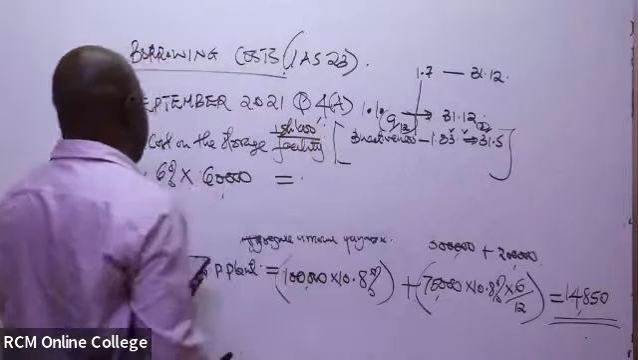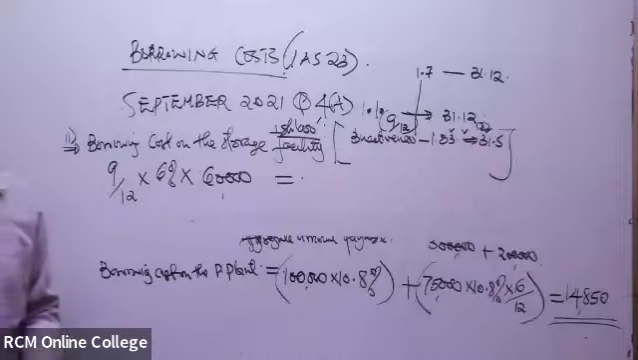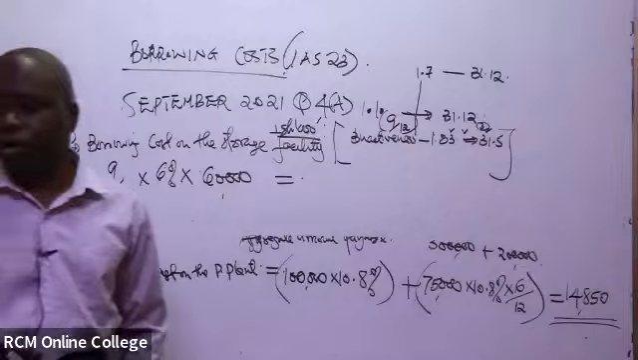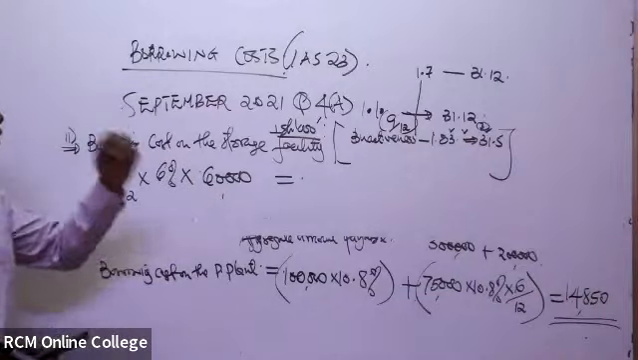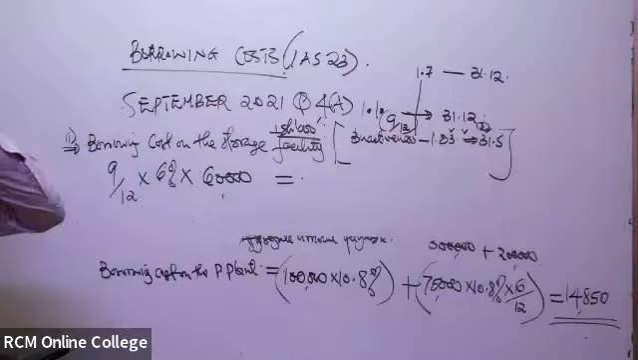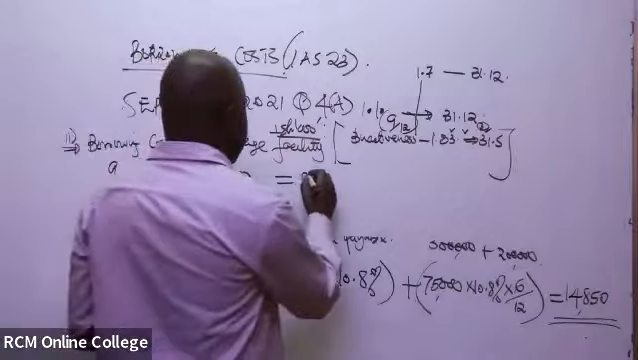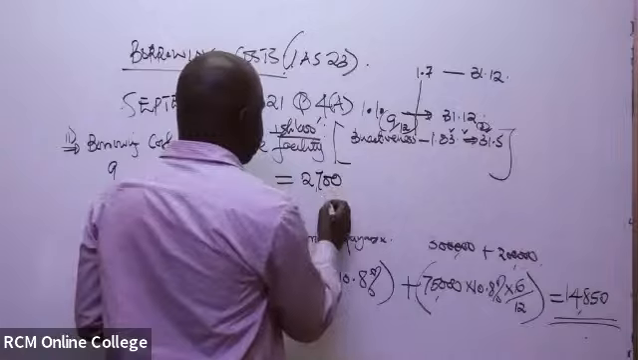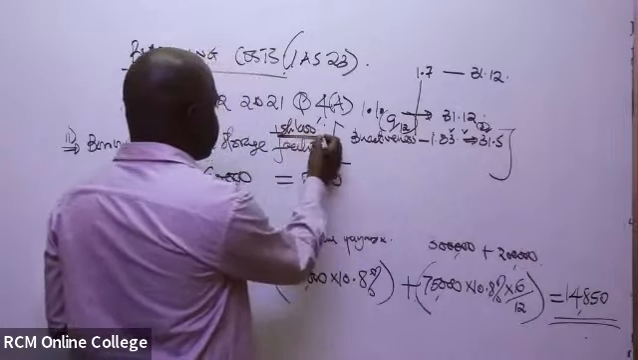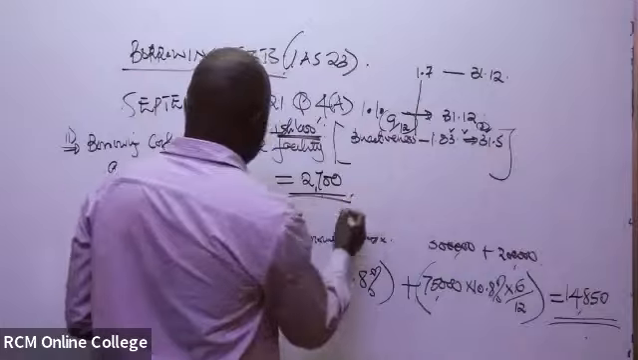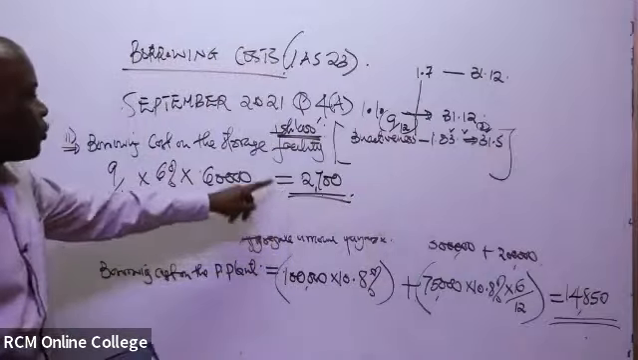So what do you get as the borrowing cost on the storage facility? It is 2,700,000. So the figures are actually in thousands. So this is the borrowing cost to be capitalized for the storage facility.